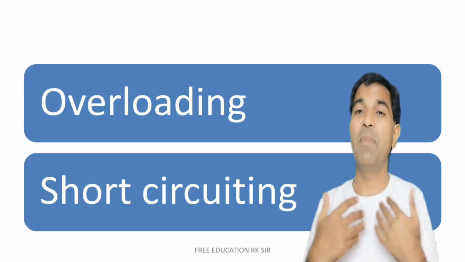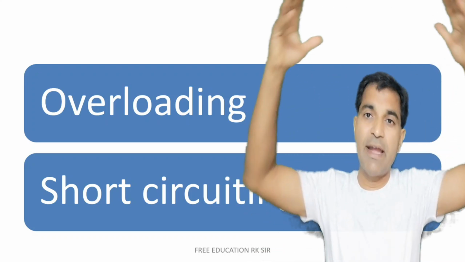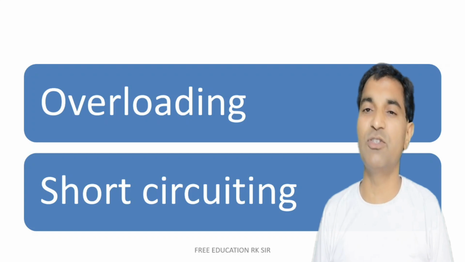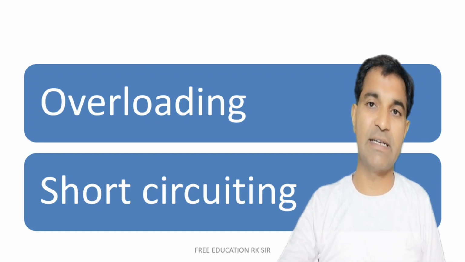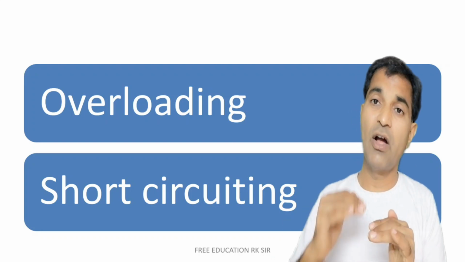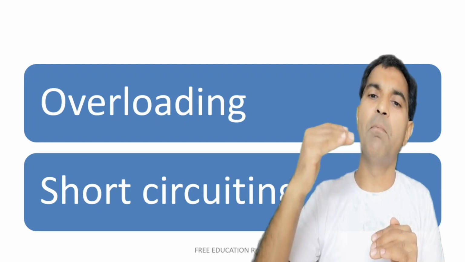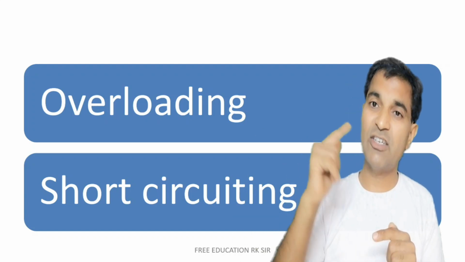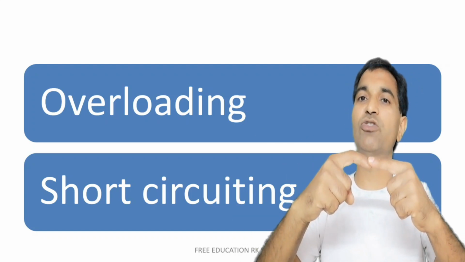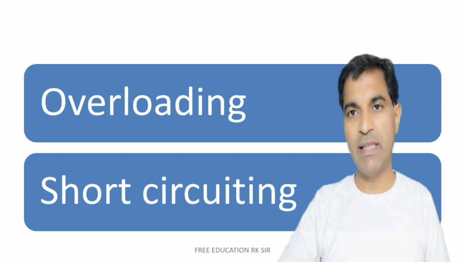We ourselves may get a shock. Our item may catch fire. The whole building may collapse into fire, etc. So that is the difference between overloading and short circuiting. In case of overloading, electrical items will draw much more than what the capacity of the wire is, whereas in case of short circuiting, phase and neutral have touched for some reason.